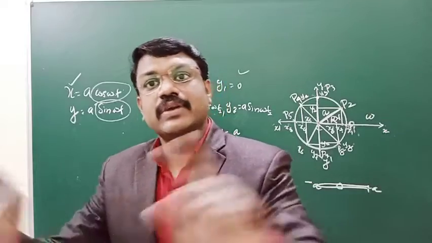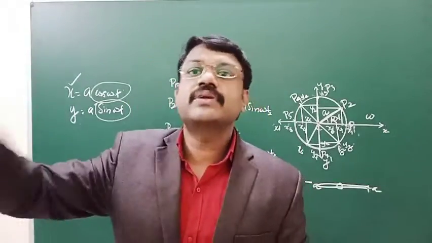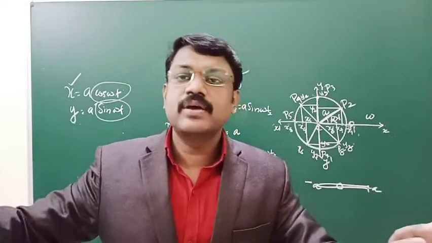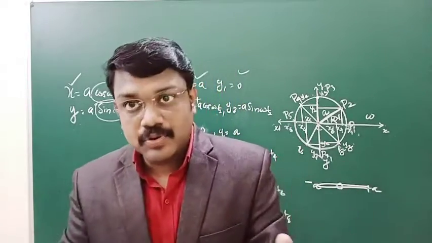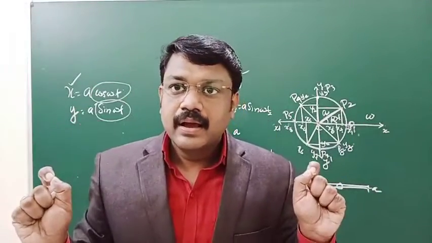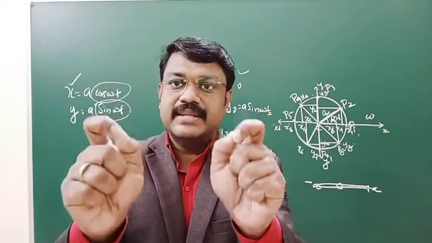Why do you call it a rotatory motion? Because the path is rotating in a circular path. Why is it a linear motion? Because it is moving along one direction only. Why is it a planar motion? It is moving in a plane. That means the way you define the movement is the way you define its displacement.